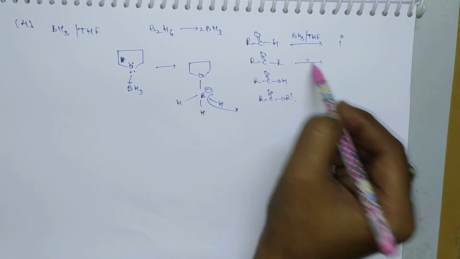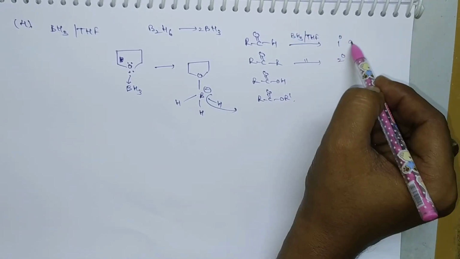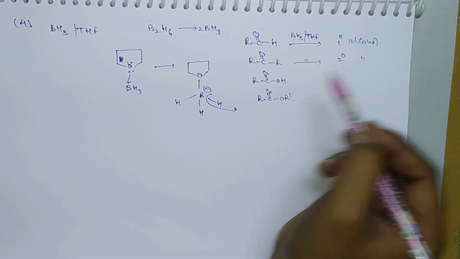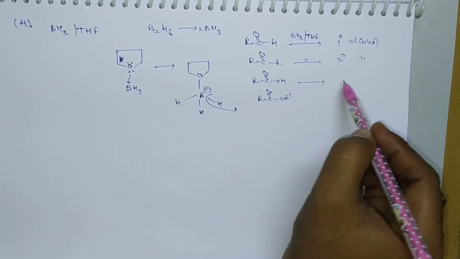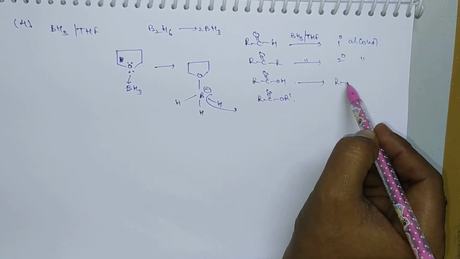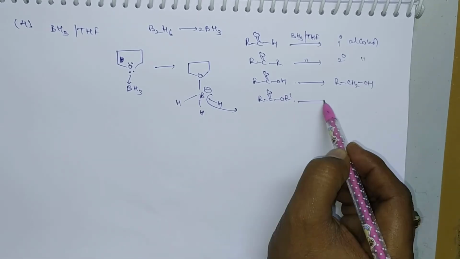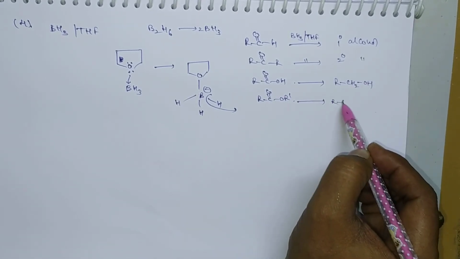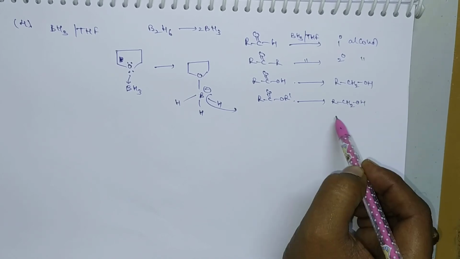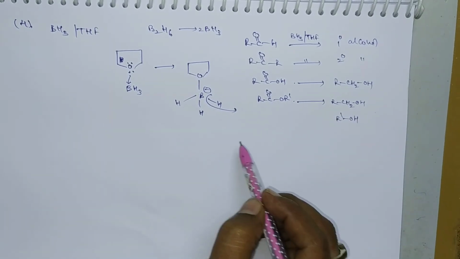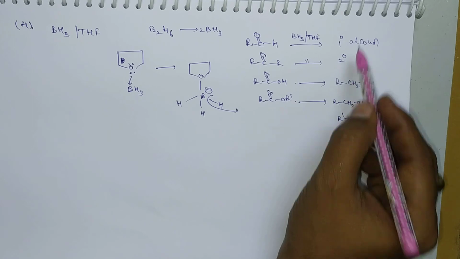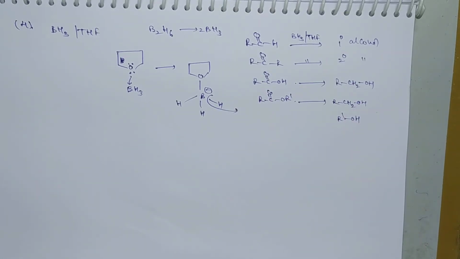In case of ketones, we can produce secondary alcohols. Acids produce primary alcohols, RCH2OH. Esters produce 2 different alcohols, RCH2OH and R-OH. In this way, we can produce alcohols from these functional groups.